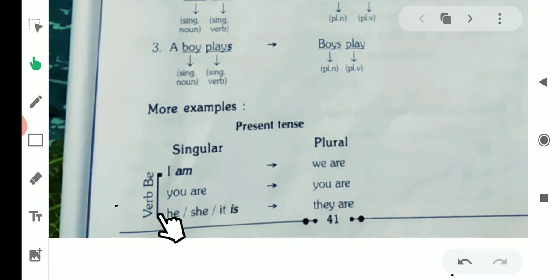He, she, it. We use the singular verb is. He is, she is, it is. In plural form, they are. The plural form of he, she, it is they. So we use the plural verb are with the pronoun they.